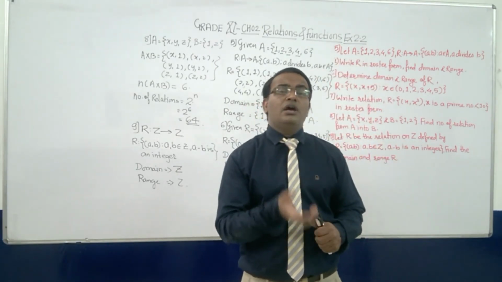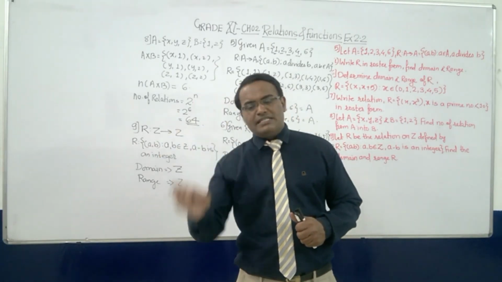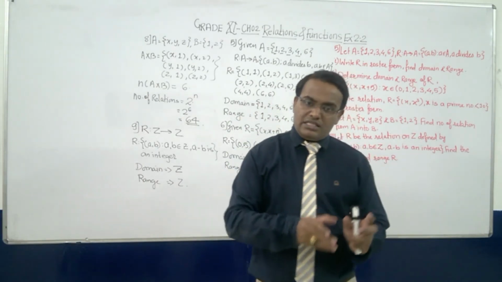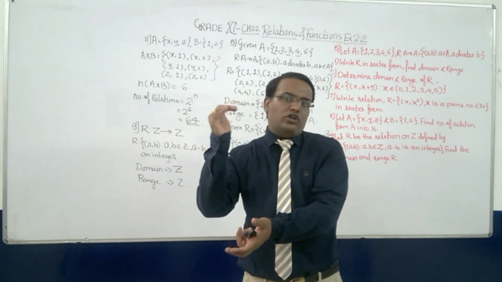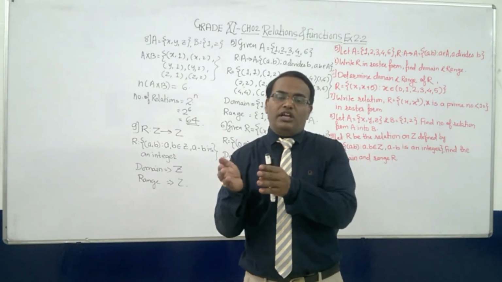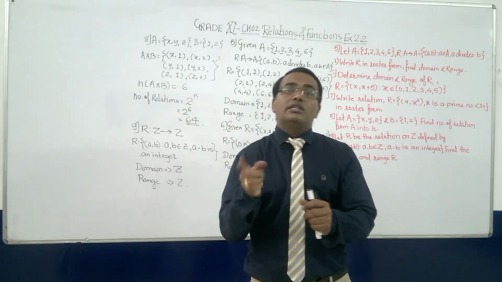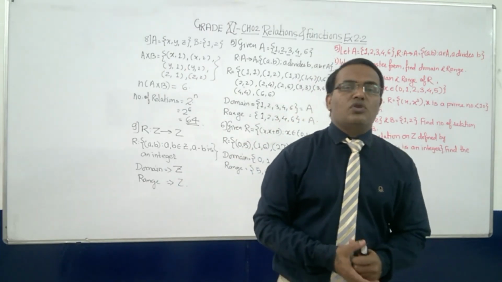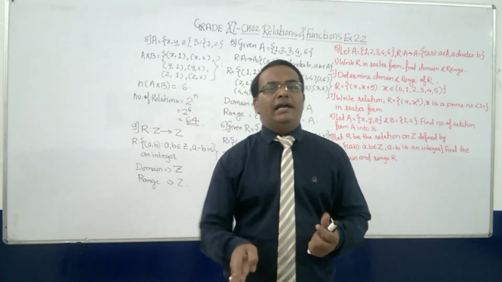What is codomain? Codomain will be the set B, the complete second set. And then what is range? Range is from that codomain only, but sometimes it can be all the elements, or other times it will be according to the relation. The range will be the set of all the second elements of the Cartesian product. So this is all about relation, codomain, domain, and the range.